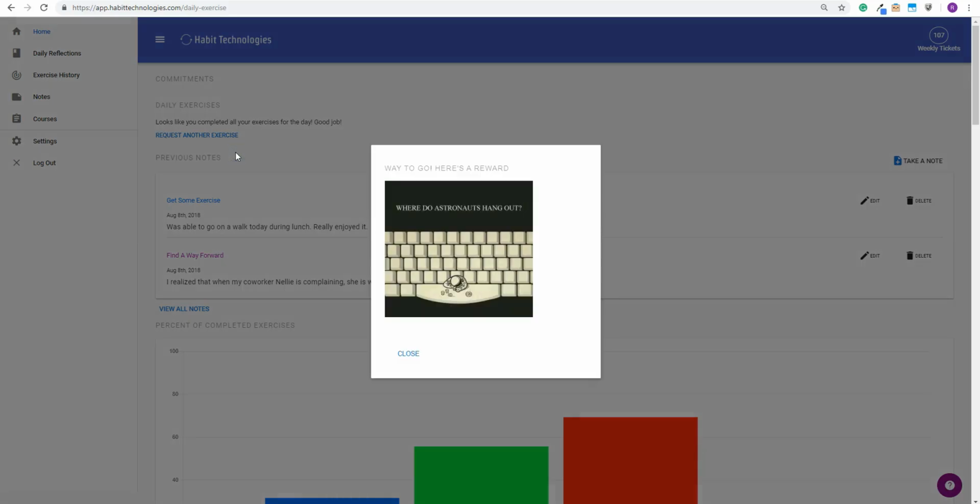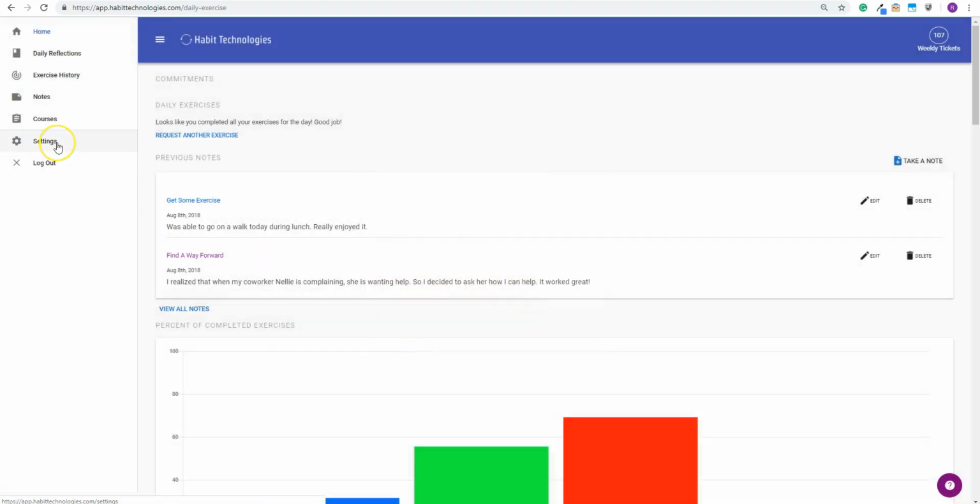You will receive a reinforcement, a little boost of dopamine to help rewire your brain. These come in the form of quotes, funny images, sometimes giveaways. You can select the type of reward you want in settings. You can view all of your notes either on the dashboard here or in the Notes tab.